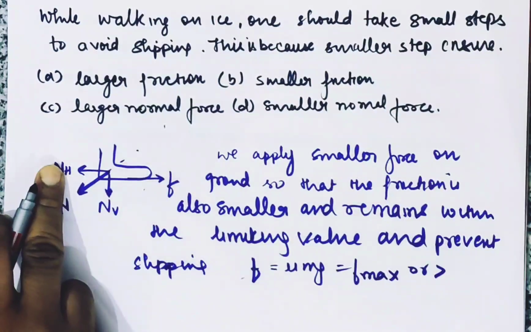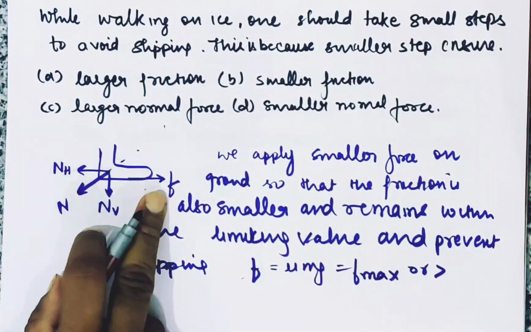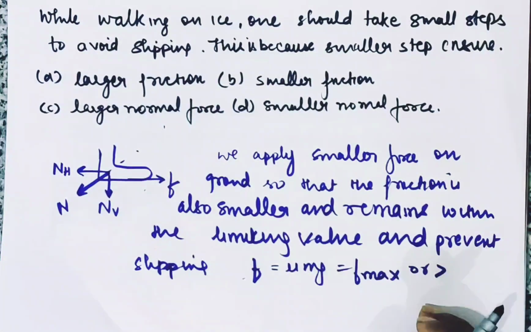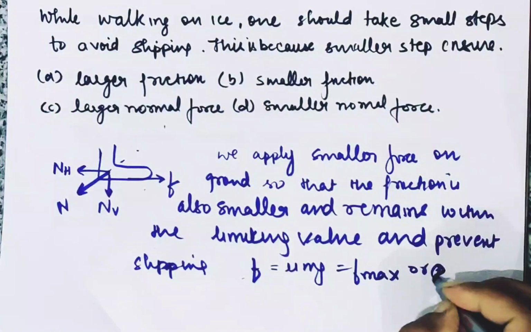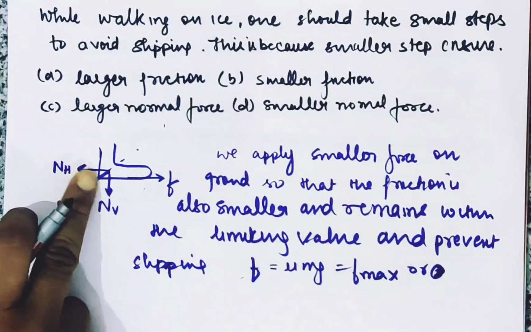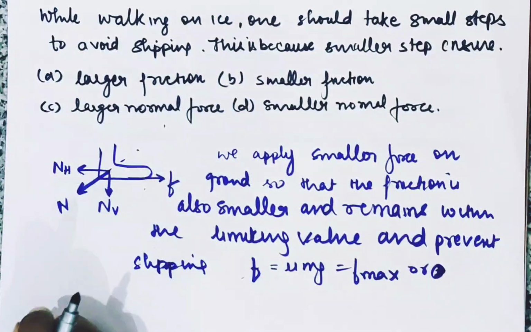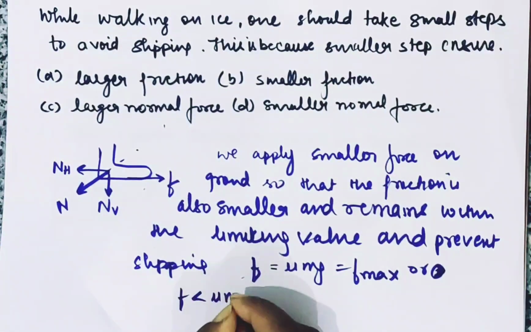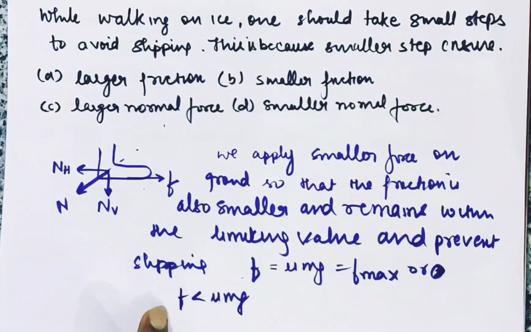If the force you are applying is greater than that, then friction will always remain mu mg. You cannot go more than that. But then kinetic friction will start, which is slightly less than the maximum friction. So that will make you slip, because after that the sliding begins. Before mu mg, for f less than mu mg, there is no sliding, so you still remain stationary.